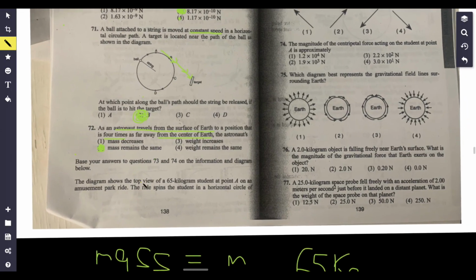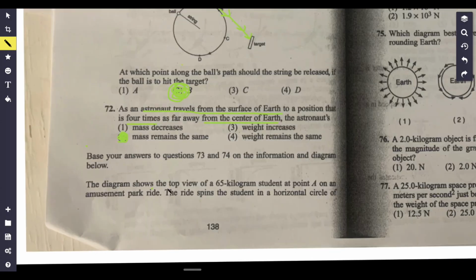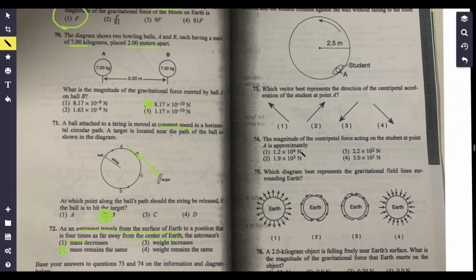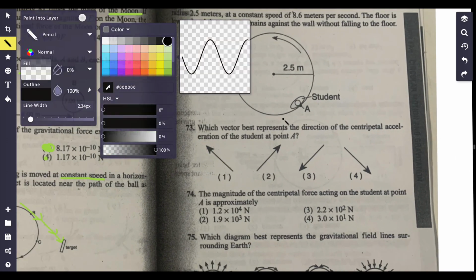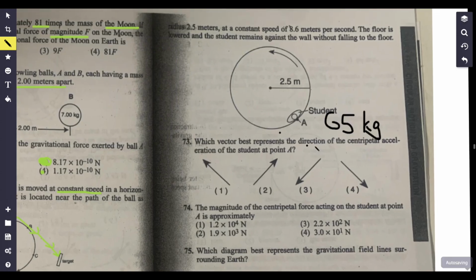So this one, I don't know. It's so weird. They put the diagram up here and then the questions up here, which is kind of annoying. The diagram shows the top view of a 65 kilogram student at point A, and it's some sort of centripetal thing, because we know that we're dealing with circles here. So this is a 65 kilogram student. Which vector best represents the direction of centripetal acceleration of the student at point A? Well, at point A, where does centripetal force or acceleration point towards? It always points towards the center, right? Looks like answer choice number 1.